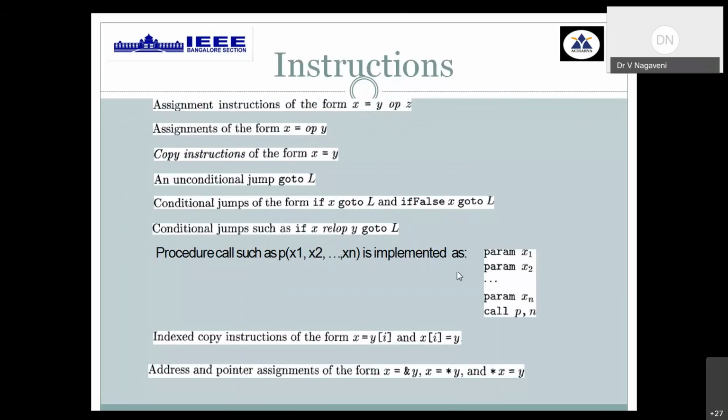Or else, with respect to a procedure call, list all the parameters first, then call that procedure indicating the total number of parameters. Then with the help of indexing, you can have indexing either in the RHS or in the LHS.